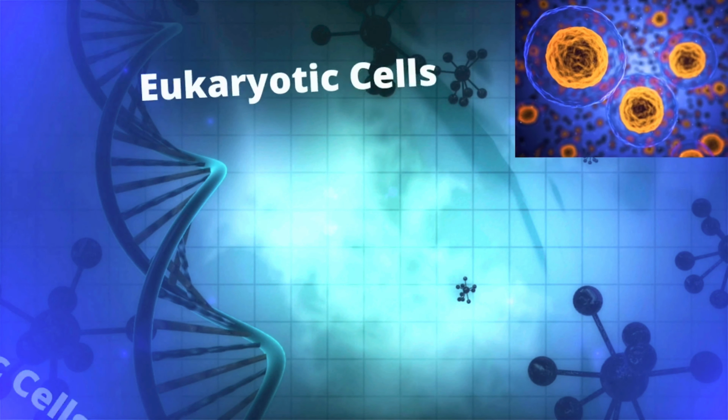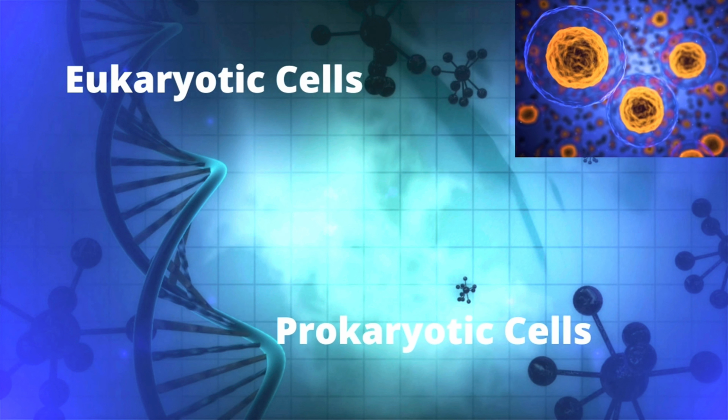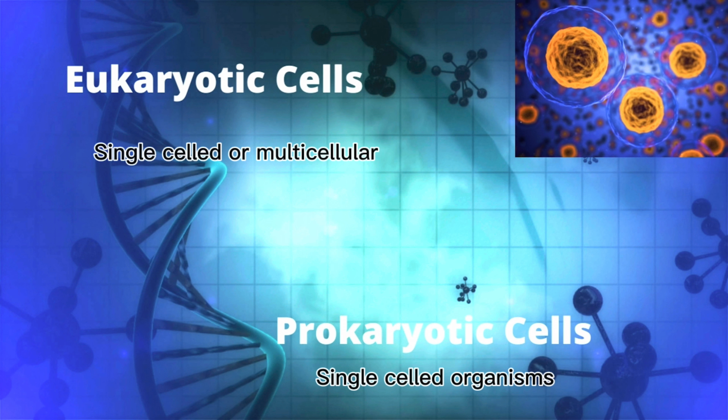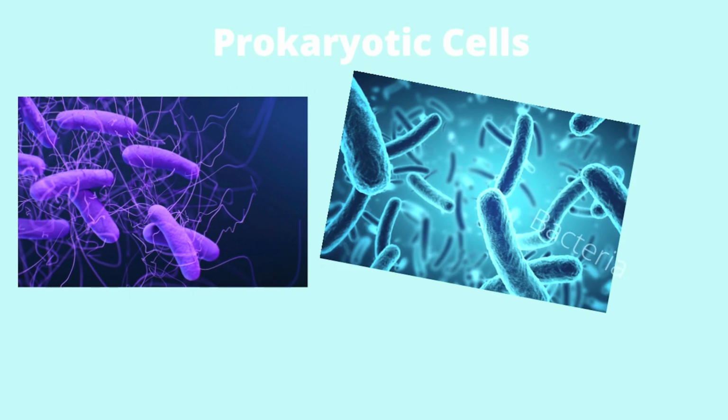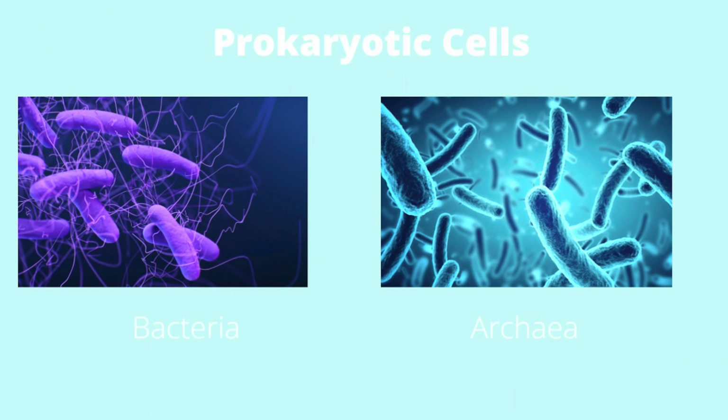There are two types of cells: eukaryotic cells, which contain a nucleus, and prokaryotic cells, which don't have a nucleus but have a nucleoid region. Prokaryotes are single-celled organisms, while eukaryotes can be either single-celled or multicellular. Let's first talk about prokaryotic cells.